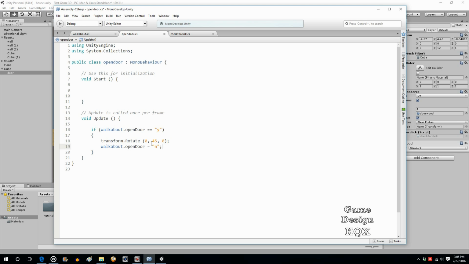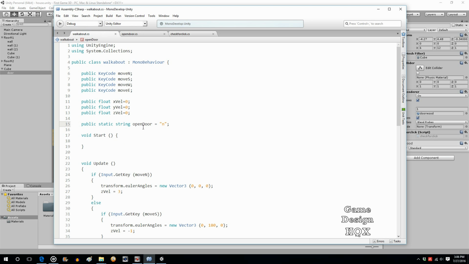Or you could just use GetComponent Euler angles. Either way works, but it is good to know the difference between what Rotate does and what Euler angles does. Again, Rotate is a change to its current position. Euler angles ignores the current position, and from a default position of 0, 0, 0 will alter it to the position that you have declared.